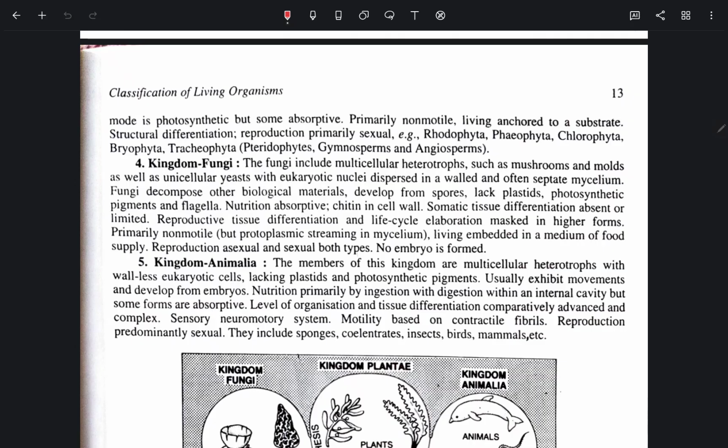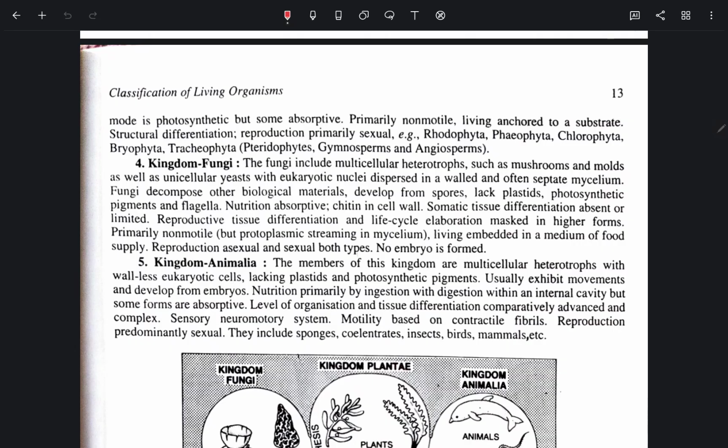Kingdom Animalia. The members of this kingdom are multicellular heterotrophs with wall-less eukaryotic cells lacking plastids and photosynthetic pigment, usually exhibiting movements and developing from an embryo. Nutrition primarily by ingestion and with digestion within an internal cavity, but some forms are absorptive.